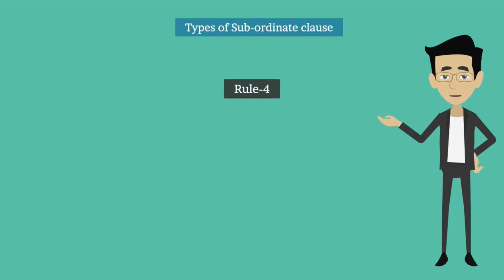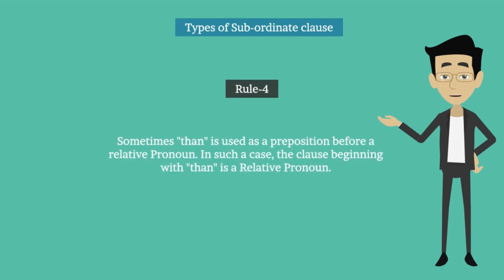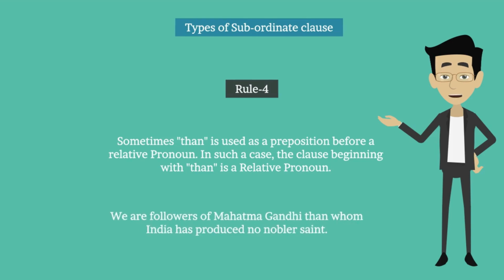Rule number 4. Sometimes, than is used as a preposition before a relative pronoun. In such a case, the clause beginning with than is an adjective clause. For example, we are followers of Mahatma Gandhi than whom India has produced no nobler saint. In this sentence, than whom means in whose comparison. Therefore, the clause beginning with than is an adjective clause.